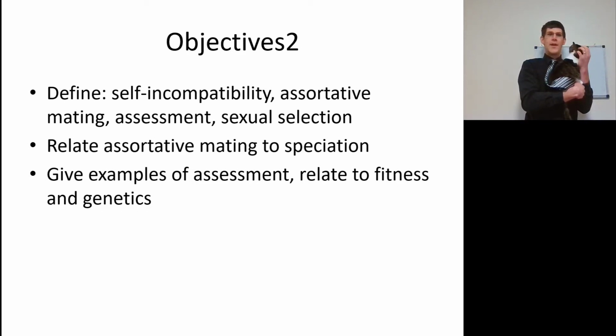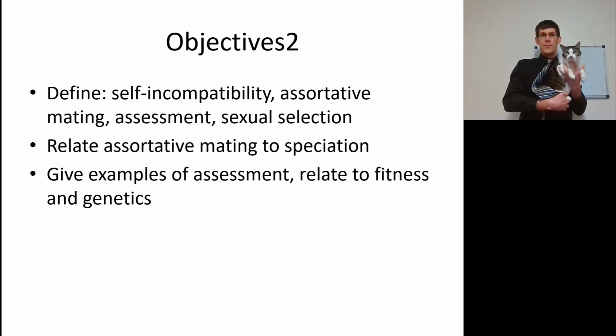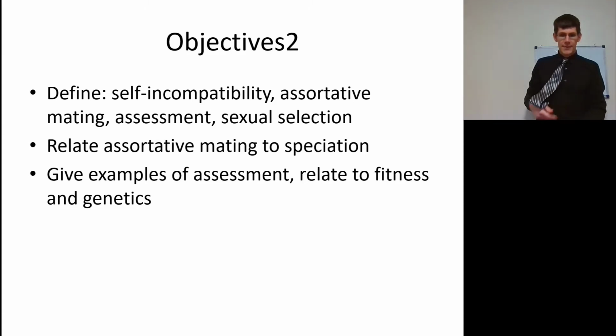Inbreeding is a problem. Inbreeding is more of a problem if you can't avoid it, but a lot of organisms have ways to avoid it, be it self-incompatibility, assortative mating, various types of assessment, or even full-on sexual selection. In this lecture, we're going to cover the different ways by which organisms choose their mate and relate assortative mating to speciation, give some examples of assessment, and relate these to fitness and genetics. All right, let's get going.